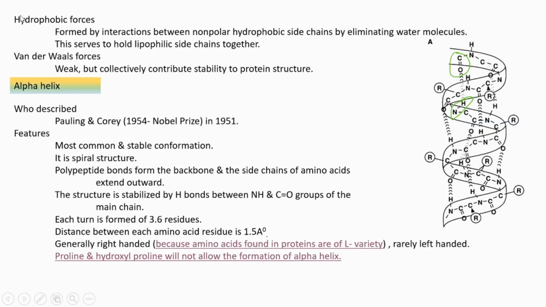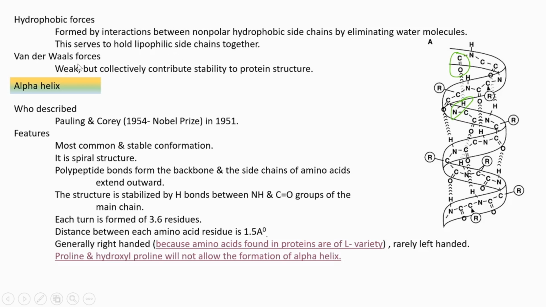Next, hydrophobic. Hydrophobic forces means it is a type of interaction formed between non-polar hydrophobic side chains. There that bond is forming by eliminating water molecules. And this bond serves to hold lipophilic side chains together. Lipophilic means lipid soluble side chains. Hydrophobic forces hold that type of side chain together.